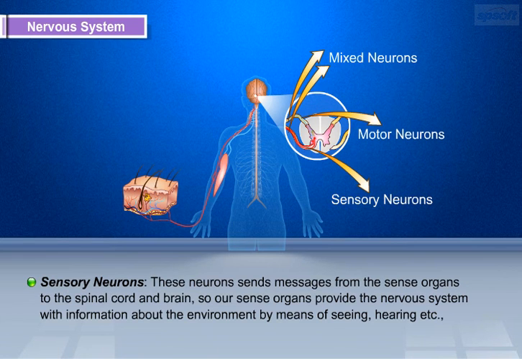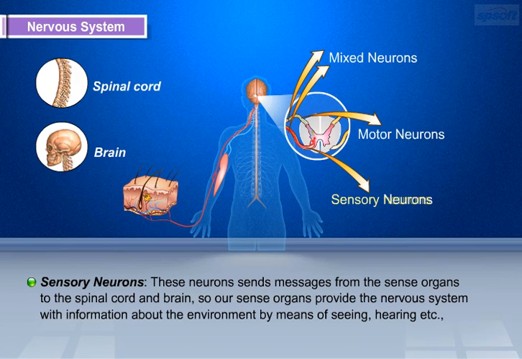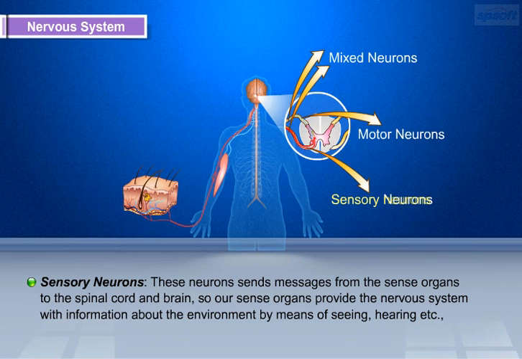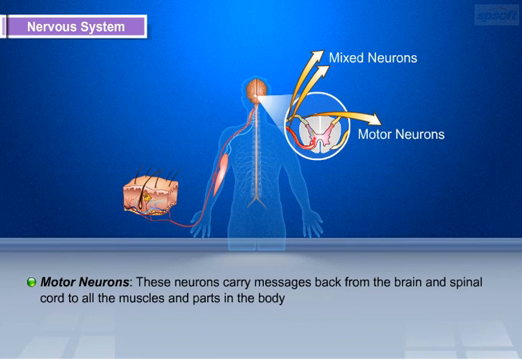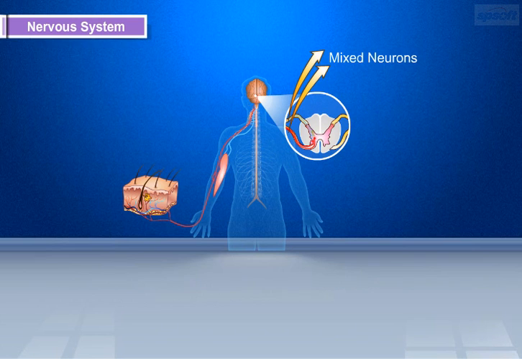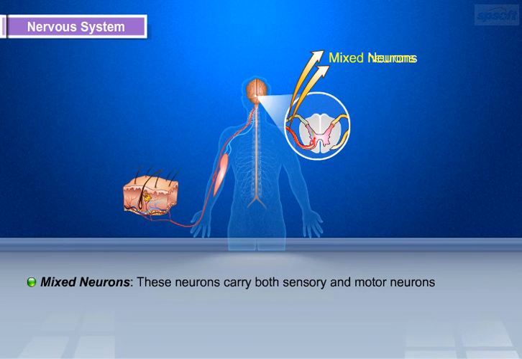Sensory neurons. This neuron sends messages from the sense organs to the spinal cord and brain. So, our sense organs provide the nervous system with information about the environment by means of seeing, hearing, etc. Motor neurons. These neurons carry messages back from the brain and spinal cord to all the muscles and parts in the body. Mixed neurons. These neurons carry both sensory and motor neurons.